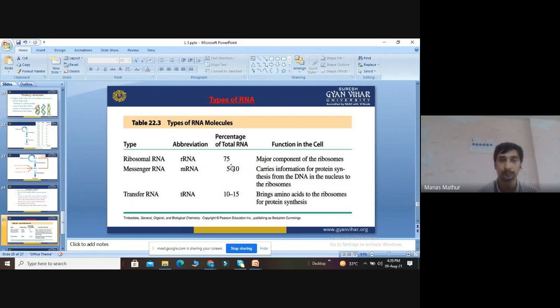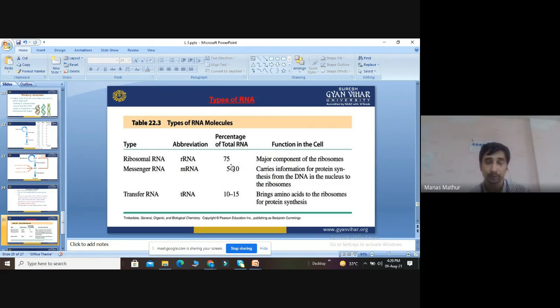Then we discuss in detail the types of RNA molecules. I told you basically there are three types of RNA: rRNA, mRNA, tRNA. Ribosomal RNA is called rRNA. The total percentage is about 75. The maximum area is covered by rRNA. It is the major component of the ribosome.